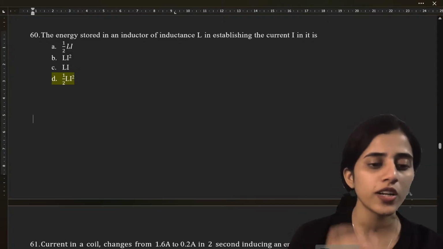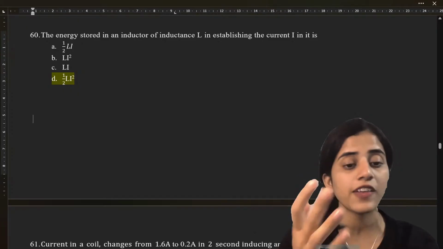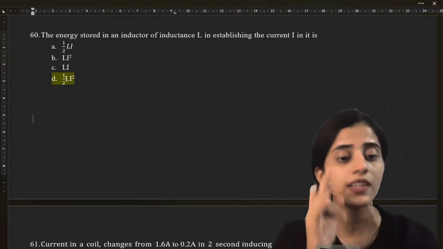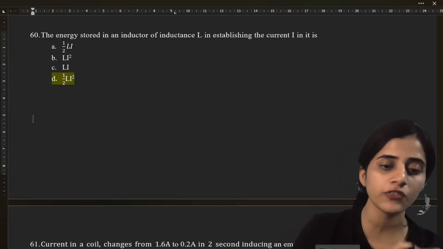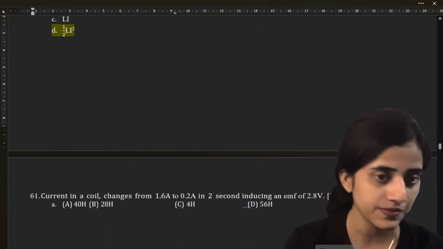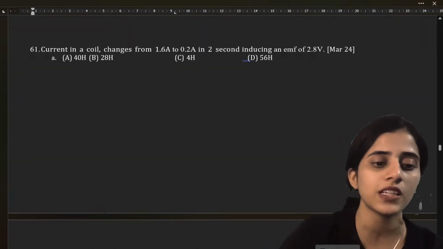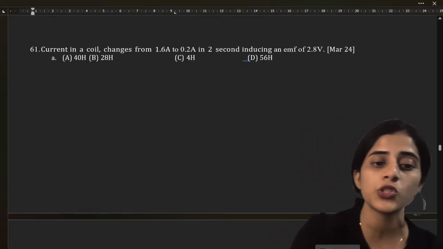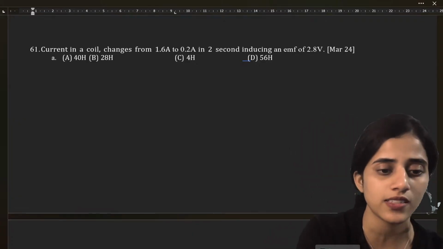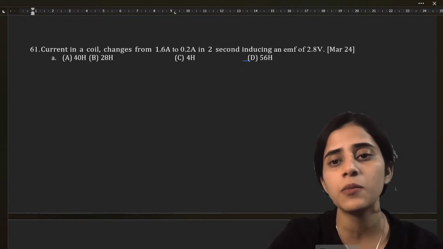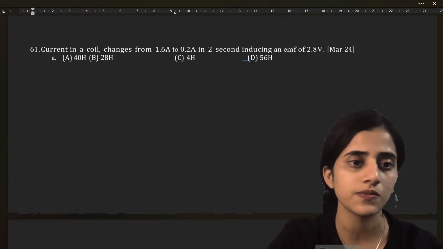So, the energy stored in an inductor is given by the formula half L I square. L is the inductance, I is the current flowing through the inductor. This is the formula that represents energy stored due to magnetic field. Yes, super. Next question. Current in a coil changes from 1.6 amps to 0.2 amps in 2 seconds, inducing an EMF of 2.8 volts.